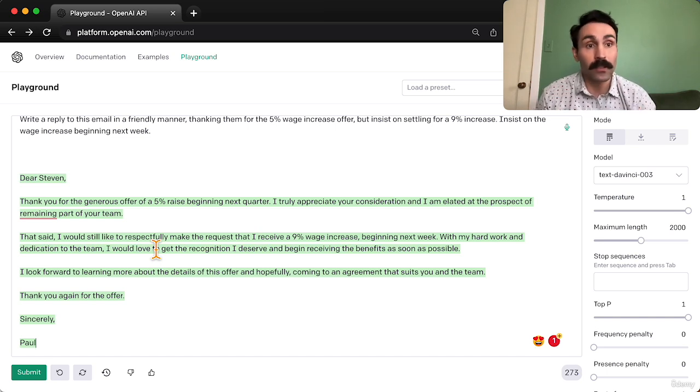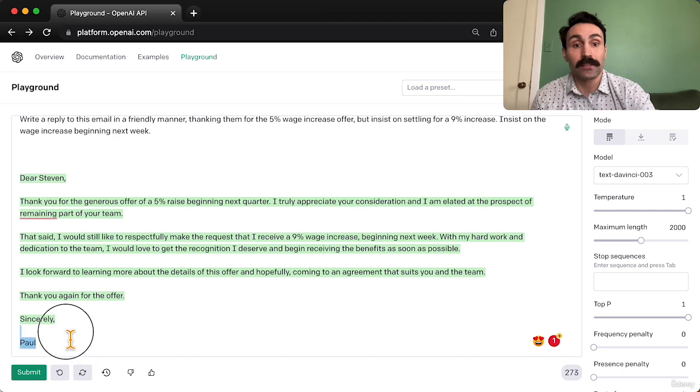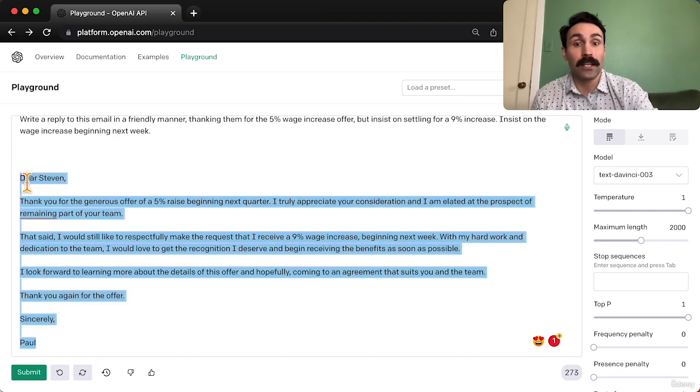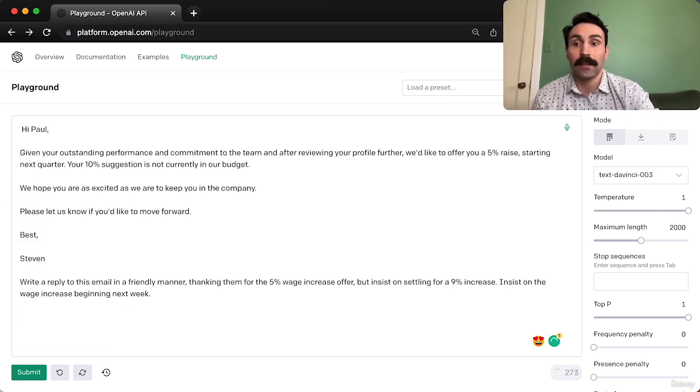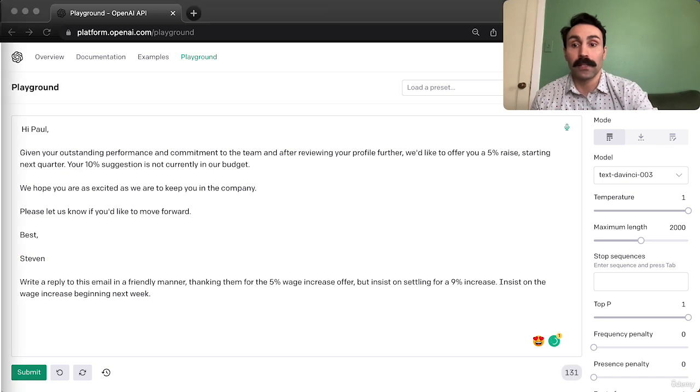So it's a little more straightforward. It packs a bigger punch. It's a little more stern, but it's good, right? It gives us something solid to work with. And we can keep changing the prompt as needed and submitting multiple times.